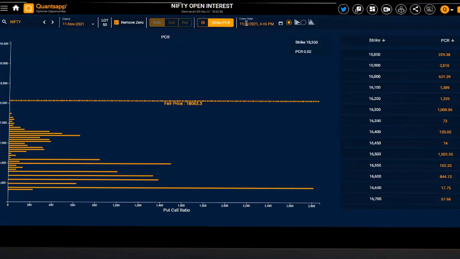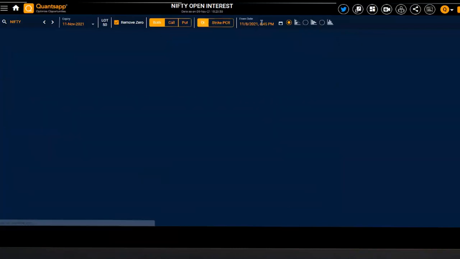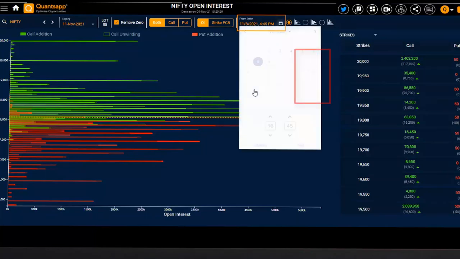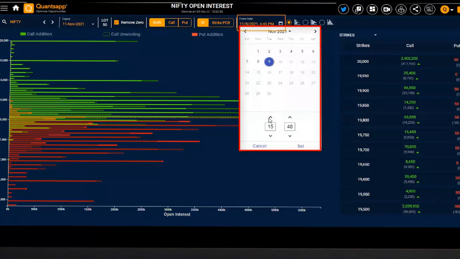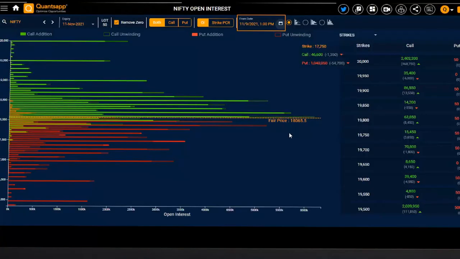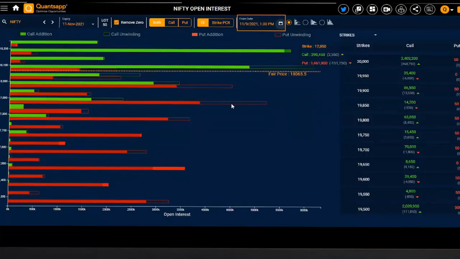Now the interesting fact is, if I want to check the changes in open interest from my desired time, I can do that using the from date panel over here. All I need to do is click on the calendar section once and change the time to whatever time I want to see the open interest change from. Let's say I want to see how the OI has changed from 1 PM till the current time. I can give inputs about that. And now whatever changes we are seeing over here, it is showing us from 1 PM till the current time.